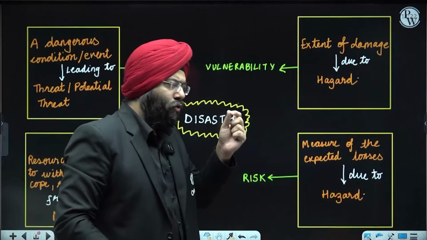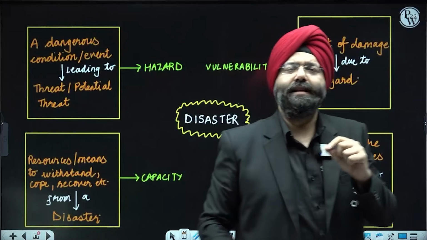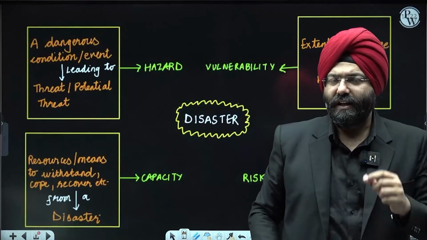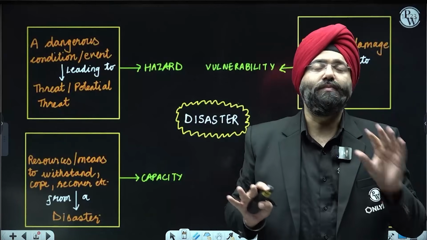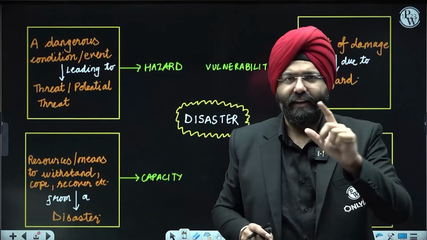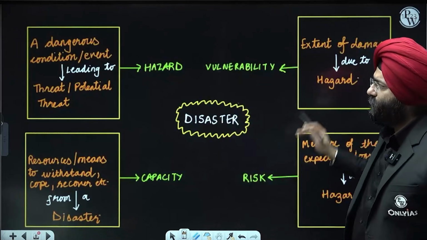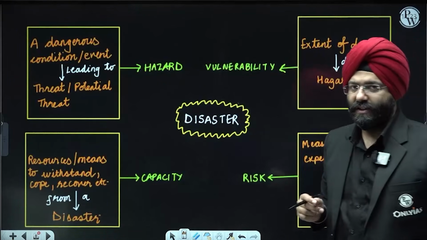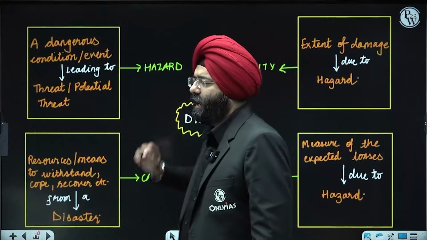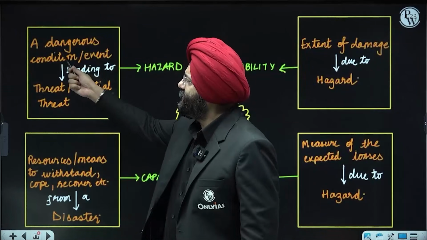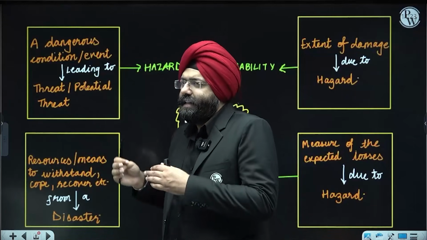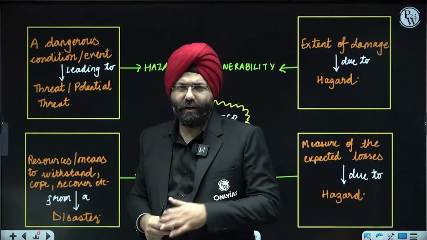Now, before I go into each one of them in detail, we need to have an overview of what it basically stands for. Let's see, when I'm placing disaster in the center, these are the 4 major aspects that are associated with a disaster. First, hazard. It says it is a dangerous condition or event that is leading to a threat or a potential threat. Now, let us assume that